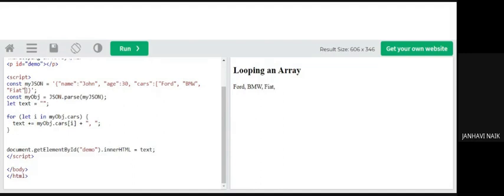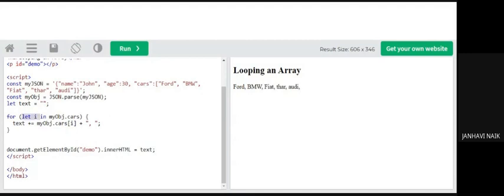So that means if I put a comma and then I put one more, suppose, see carefully. So when I run, what will happen? All the elements get displayed.